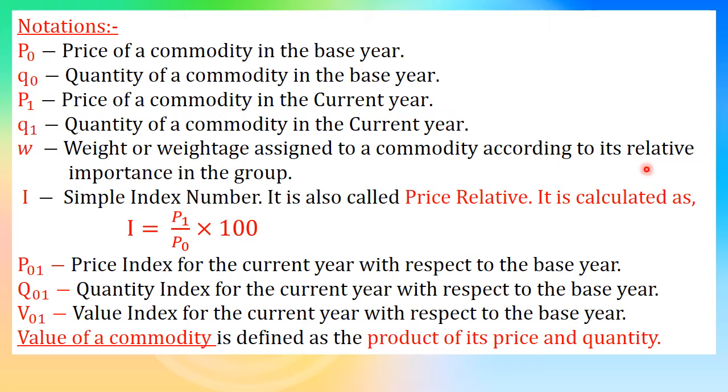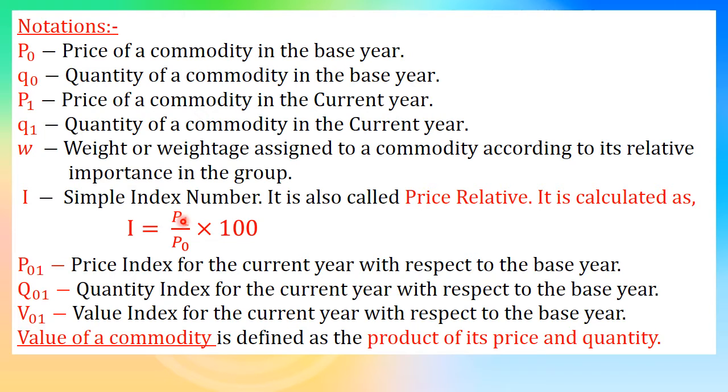Now I is the simple index number. It is also called price relative. It is calculated as I is equal to P1 upon P0 into 100, where P1 is the price in the current year and P0 is the price in the base year.